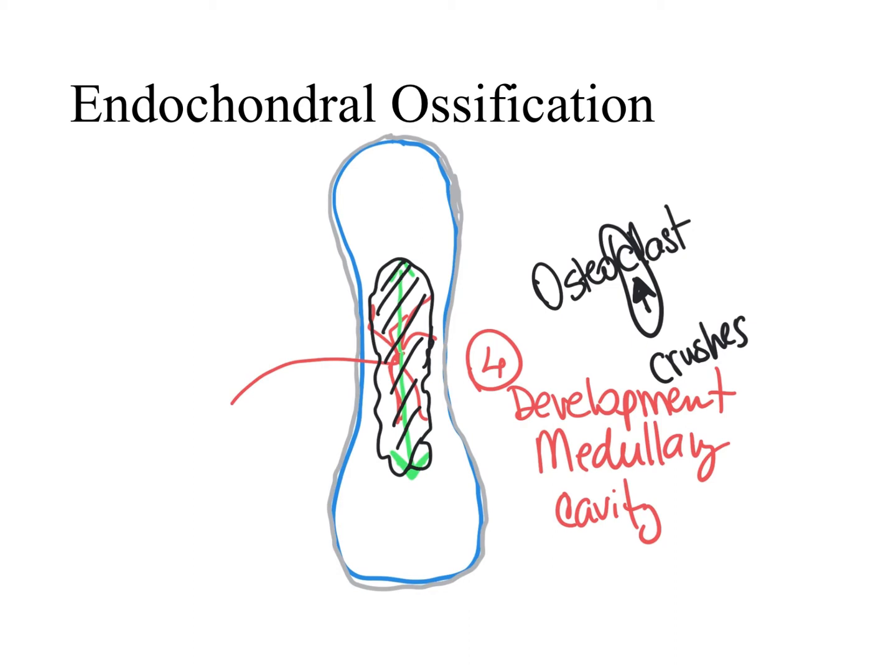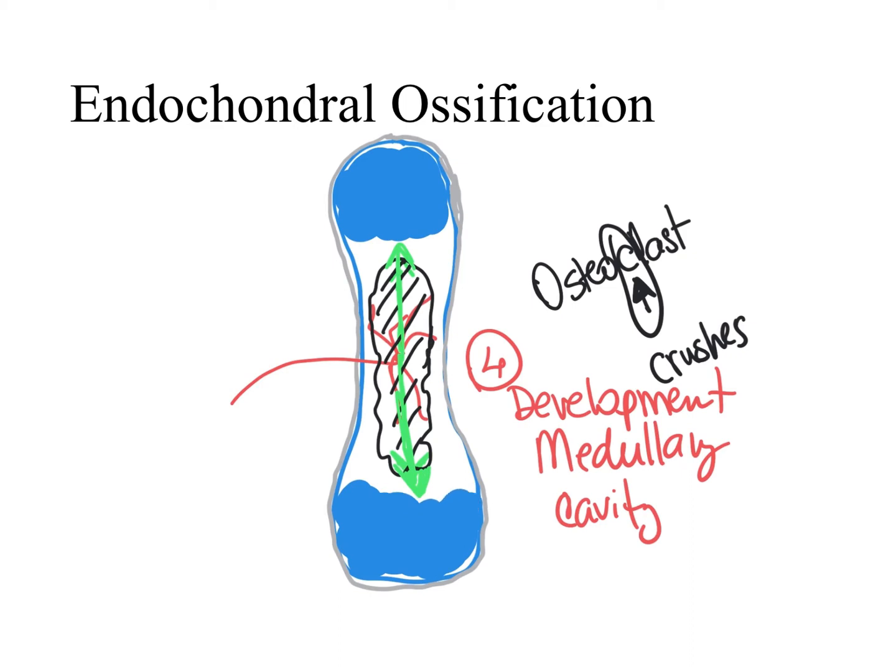And then as the medullary cavity is being formed, we have the primary ossification center moving towards the ends of the bones. And consequently, if at the ends of the bones we did not have ossification yet, this is still cartilage. And specifically, what type of cartilage? Hyaline cartilage.